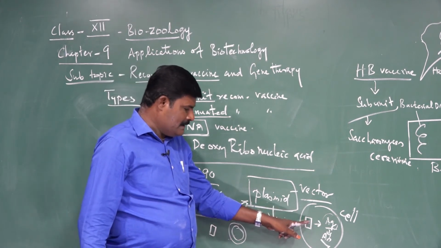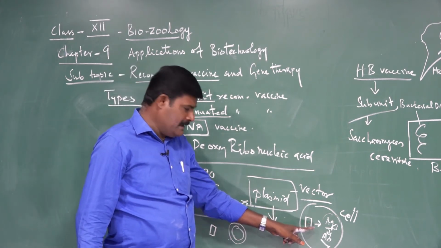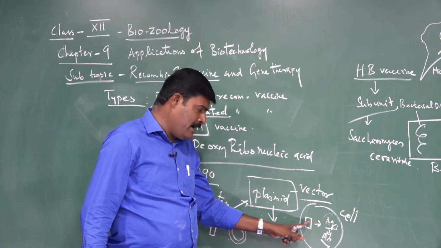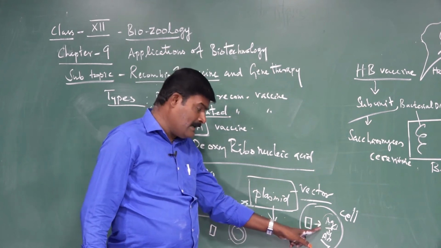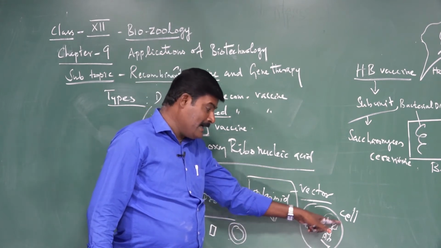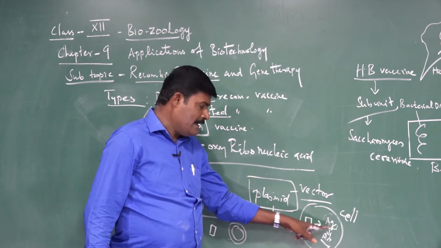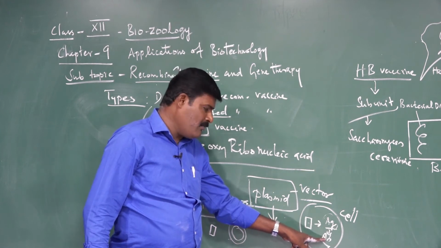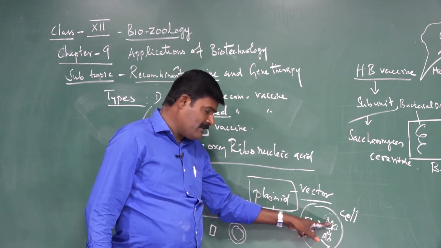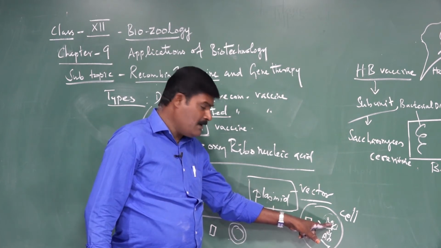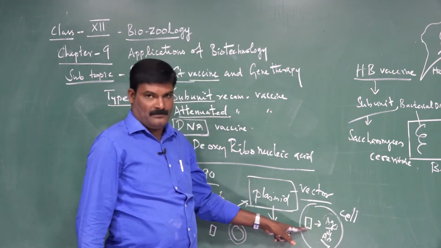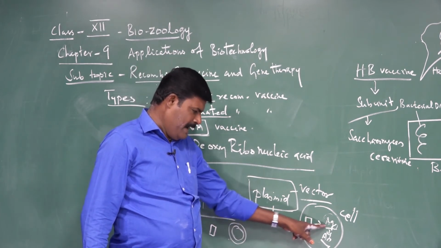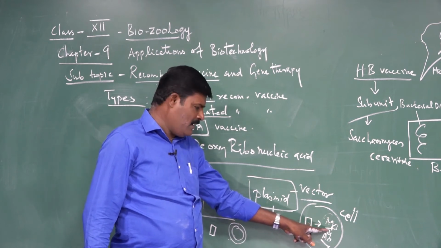The gene encoding the antigen is inserted into the cells of the target animal. The inserted DNA instructs the cells to synthesize antigenic protein molecules displayed on the surface. So immediately our body synthesizes antibody. The antibody reacts with or responds to the antigenic molecules secreted by these cells. So listen carefully, this is the gene which makes the cell synthesize antigenic protein.